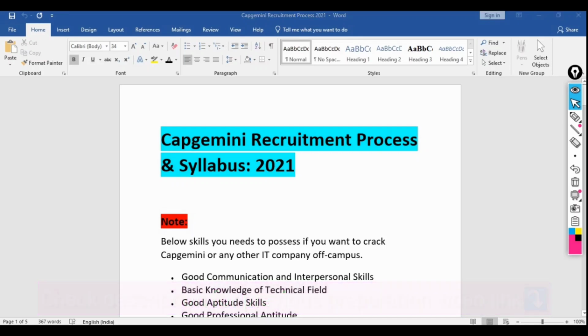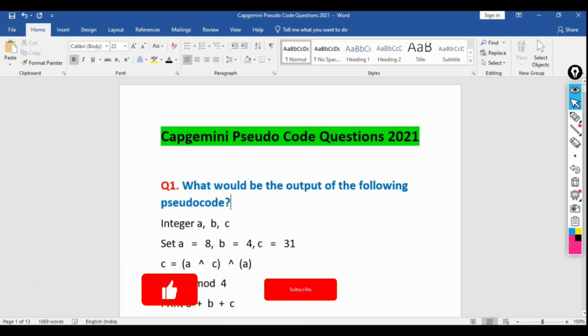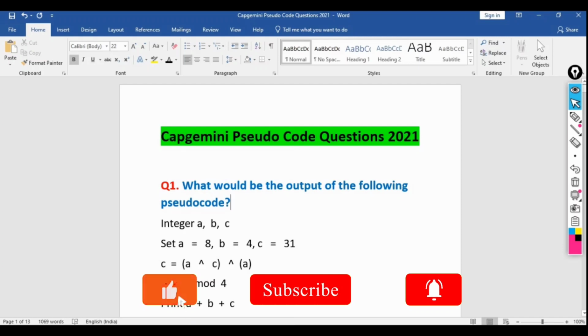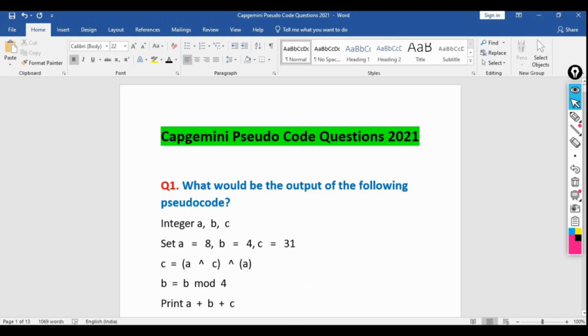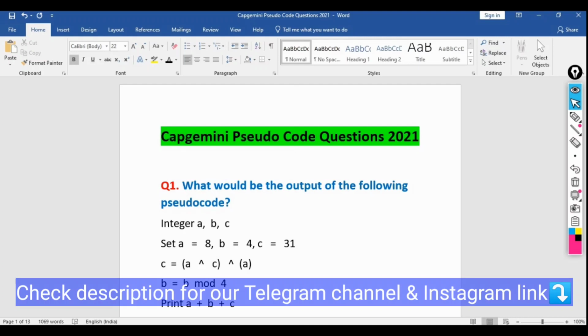In this video, we'll be discussing the Capgemini pseudocode questions and answers 2021. These are the questions they asked in the previous year as well as this year, including the sample questions asked recently on 19th April 2021.